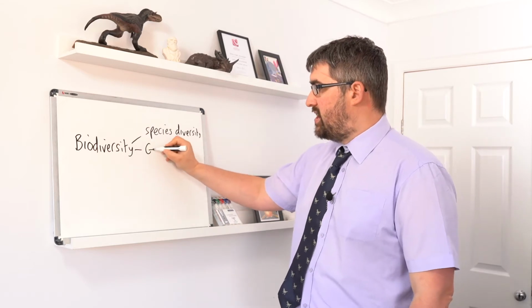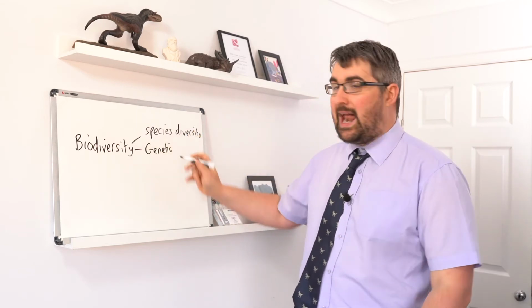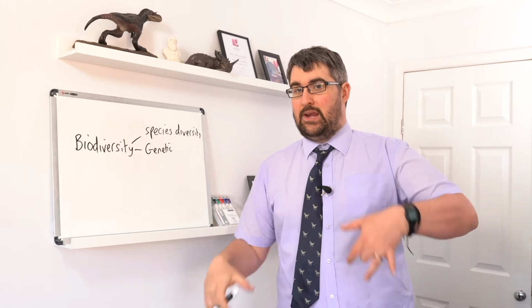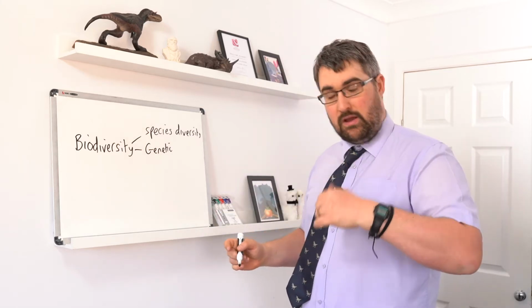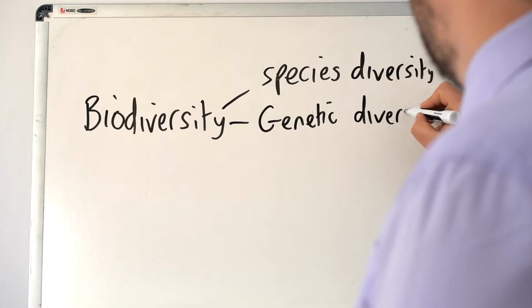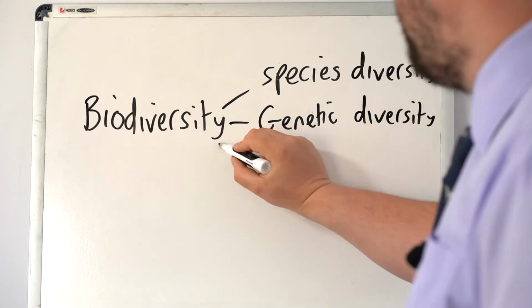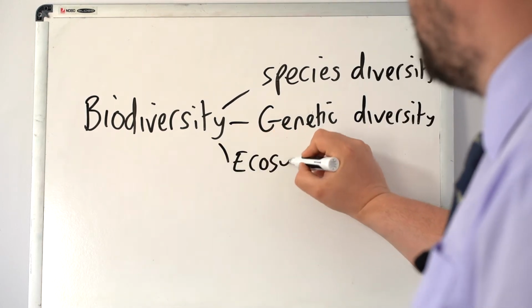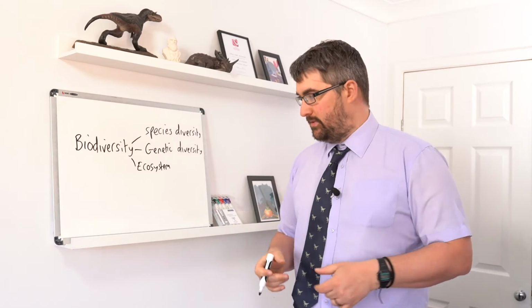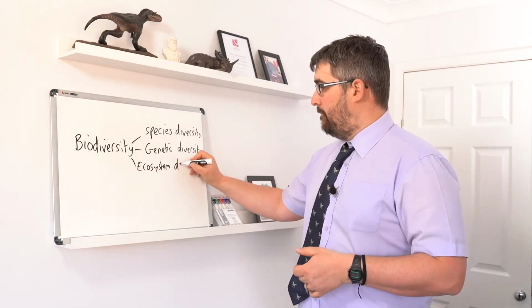We also look at their genetic diversity, so the range of alleles within the individual populations that we find in a given habitat, and that was our last topic we looked at there. But also we need to think about the ecosystem diversity, the range of different types of ecosystem habitats that we have.